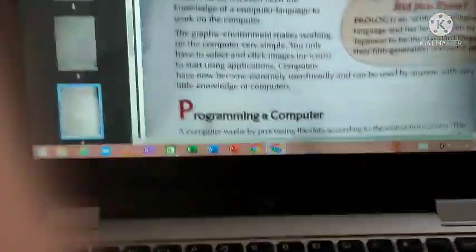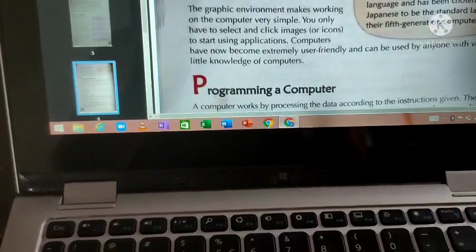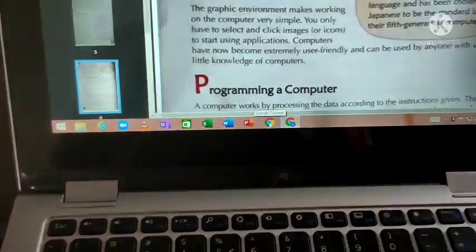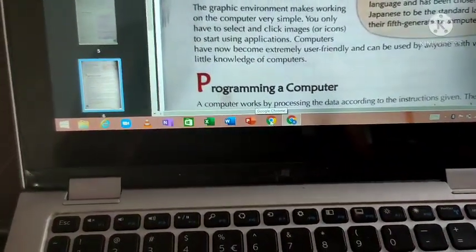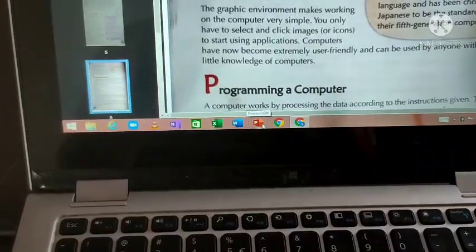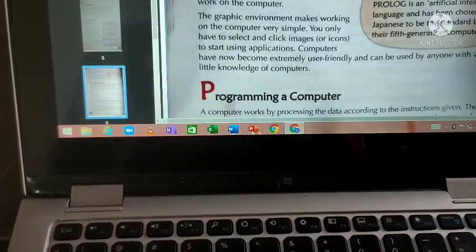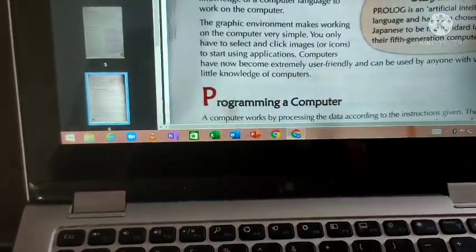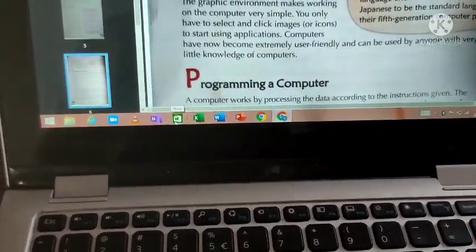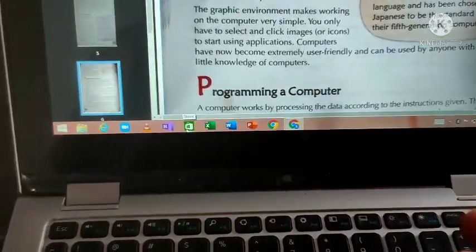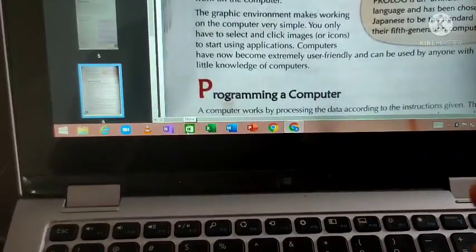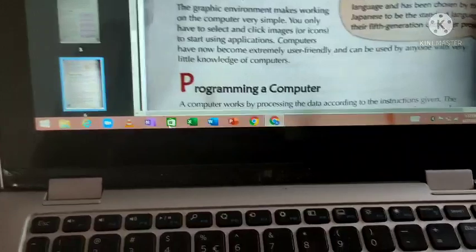These are the icons. These are the graphic icons. By seeing this icon, you will understand it is Google Chrome. By seeing this icon, you will understand it is PowerPoint. By seeing this icon, you will understand Word. But what icons are these? Graphical icons. Those are pictures, graphics only, right? So using this graphical icon, you can use a computer. Anyone can use a computer.